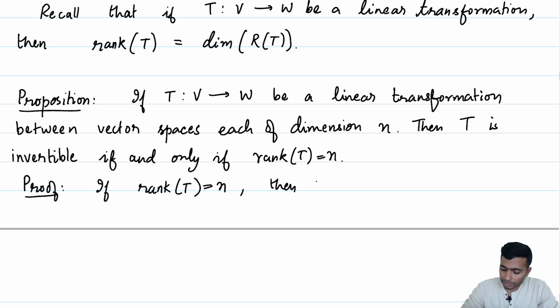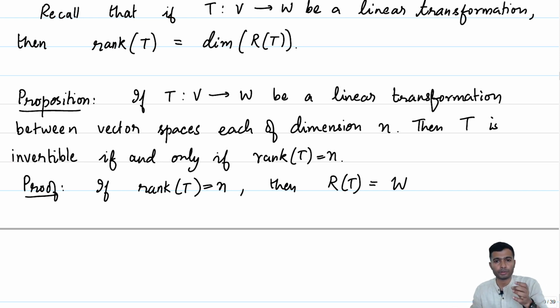Notice that this implies R of T is an n dimensional subspace of an n dimensional vector space. This directly implies R of T is equal to W, because rank of T equal to n implies the dimension of R of T is equal to n. R of T is a subspace of W, and we know that W is of dimension n, and therefore any n dimensional subspace of an n dimensional vector space will be the entire space, which means that R of T is W, which implies in particular that T is surjective.